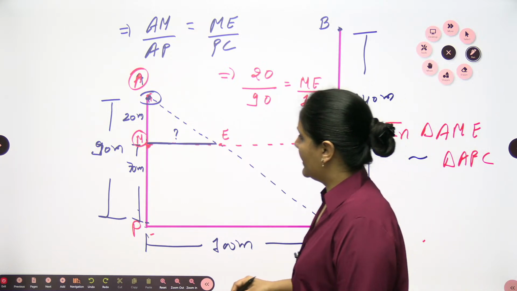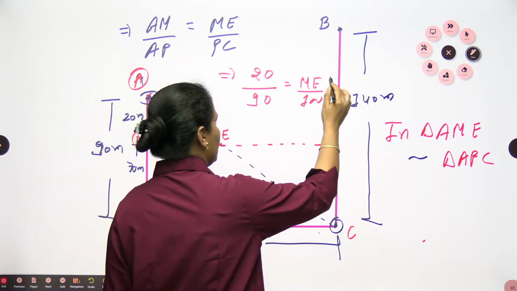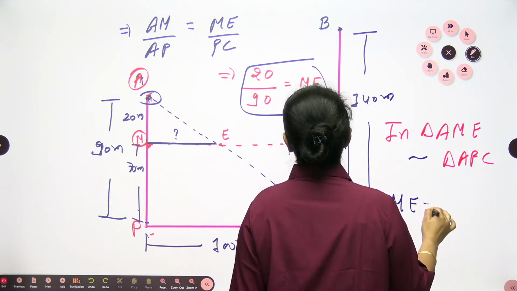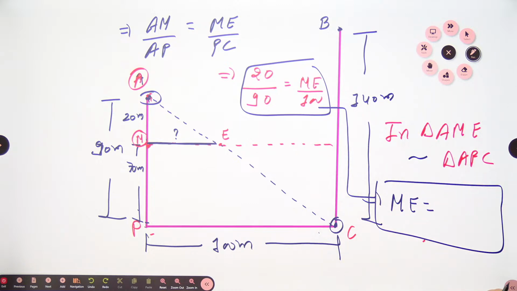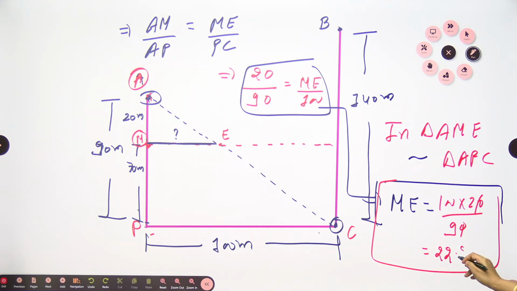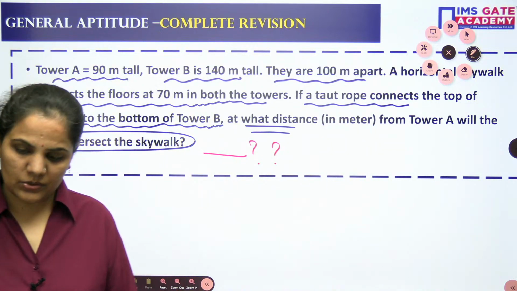When we solve, we get ME equals 100 into 20 by 90. The zeros cancel, and when you solve, it will be around 22.22. So this should be my result. As this is a numerical answer type question, you need to write down the result.